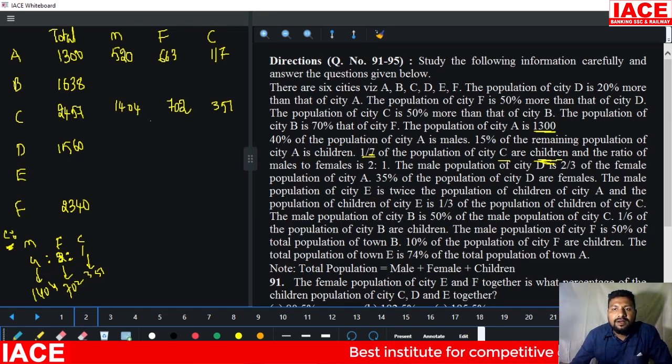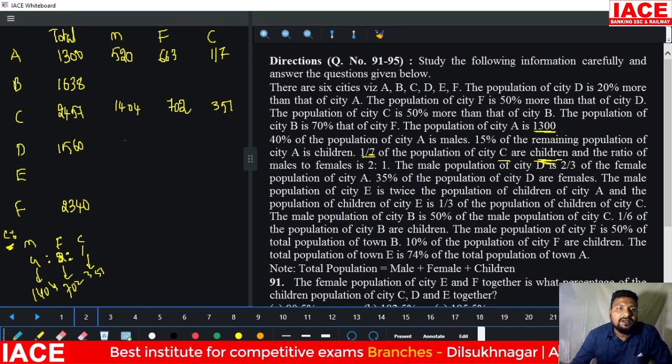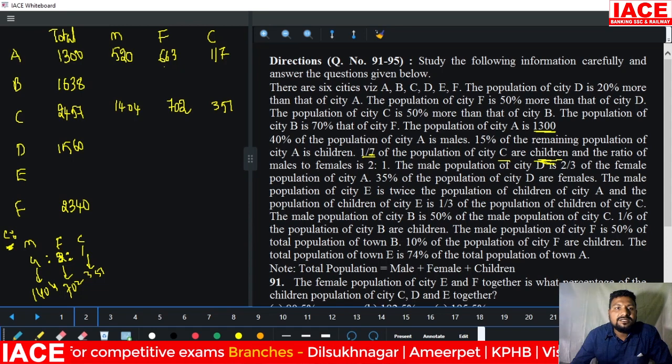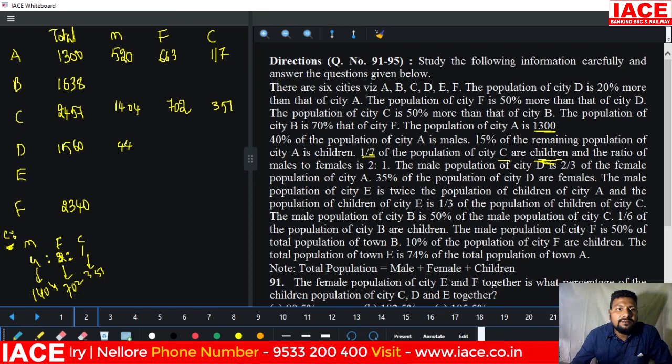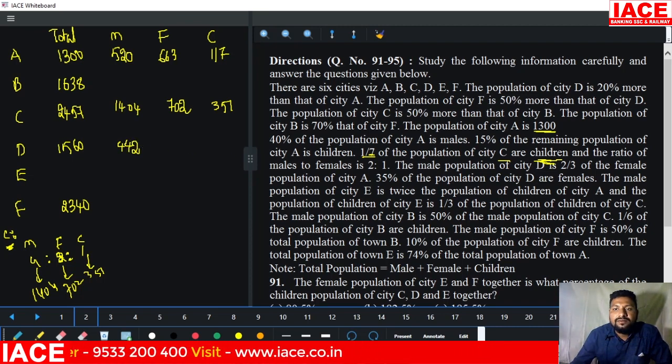Next, the male population of D is 2/3 of the female population of city A. Female population is 2/3. 2/3 means 3 will be dividing, it becomes 2 to 1. 2 to 1 is multiplied by 2, it becomes 442. This is for D male population, 442, as per this line, 2 by 3.